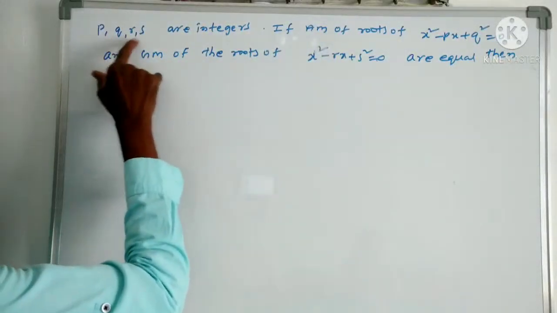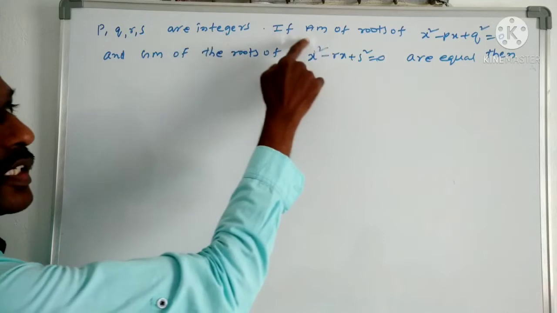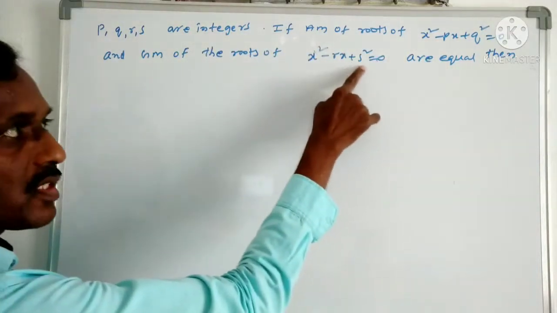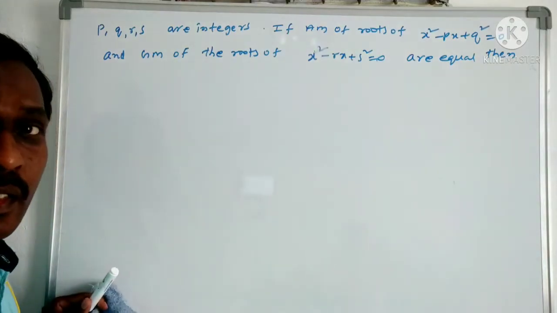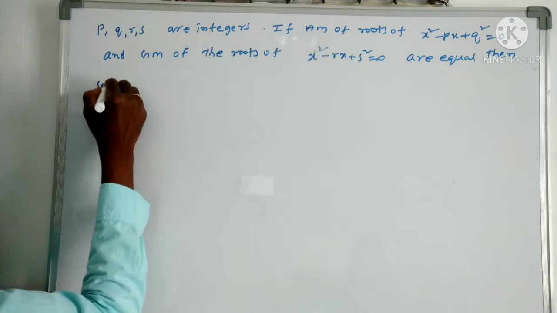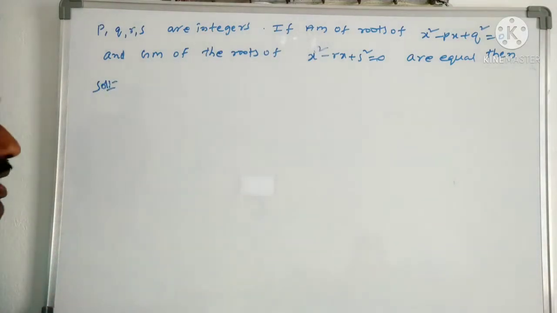Problem. p, q, r, s are integers. If the arithmetic mean of the roots of this equation and the geometric mean of the roots of this other equation are equal, then what will be the relation you have to find? So, answer to this question. What is given here?